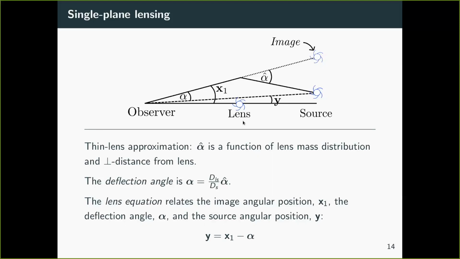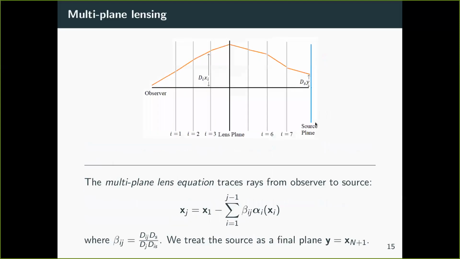All right, so this is good as long as the lens obeys the thin lens approximation, which basically just says that the thickness of the lens should be much smaller than the distance between the observer and the lens, or the lens and the source. Of course, this is true when we're just looking at subhalos, but if we want to include interlopers, this breaks down. So this is where we go on to the generalization, which is multiplane lensing. Now the multiplane lens equation traces rays backwards, starting at the observer and tracing the position through every lens plane until we get to the source.